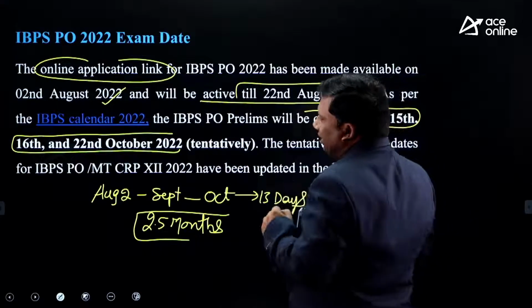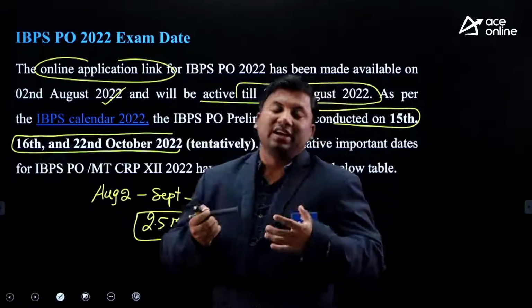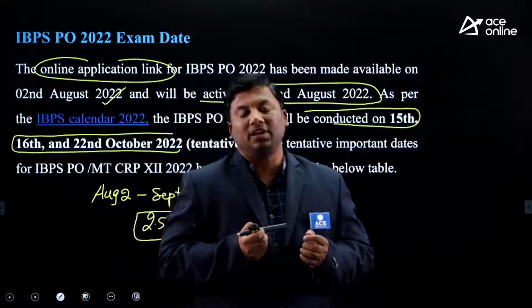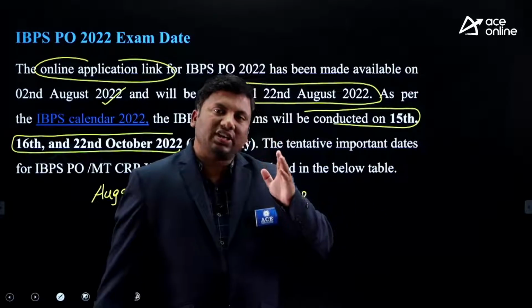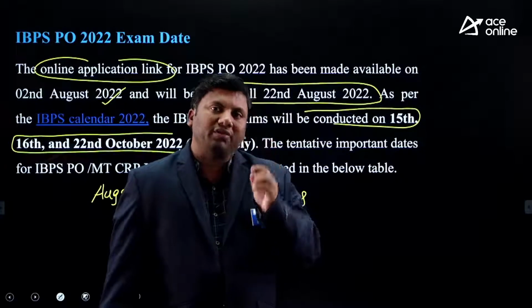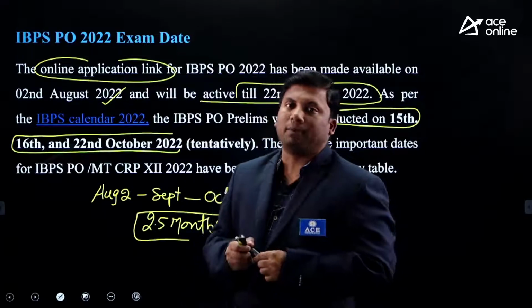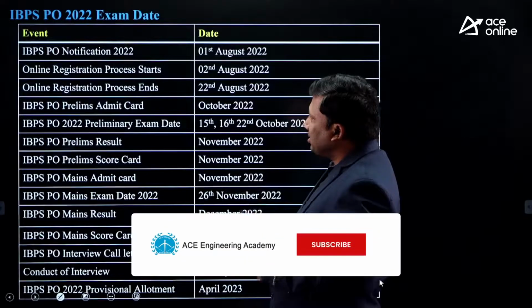So these are the tentative dates. Remember, for the next 2.5 months, if you are a graduate, you can apply for this examination. 2.5 months of sincere effort, serious effort, consistent effort, self-motivated effort, disciplined effort. All these are very, very important for you to get through this examination.